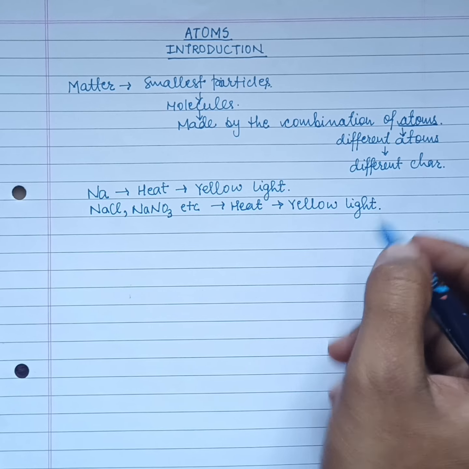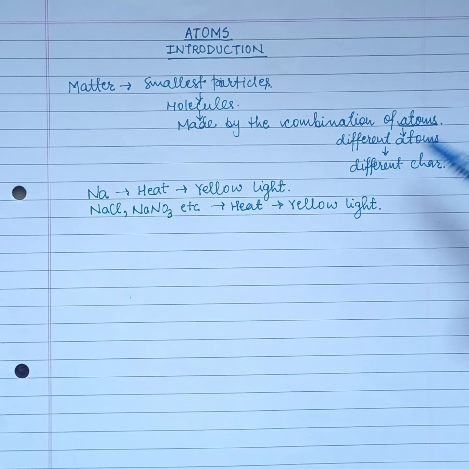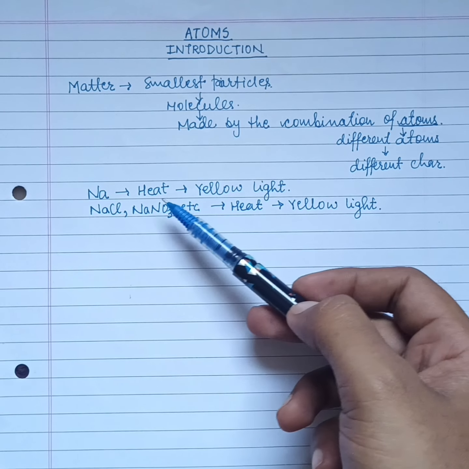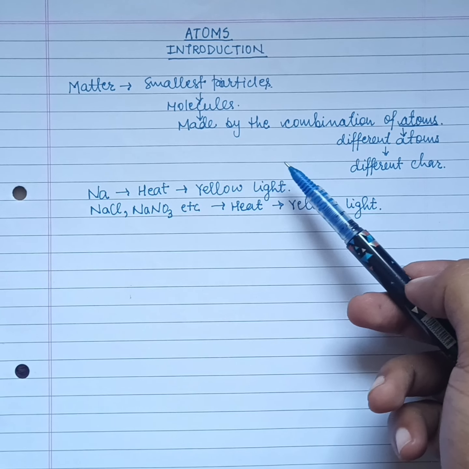So this is one of the characteristics of the sodium atom: when we heat it, we get yellow colored light.